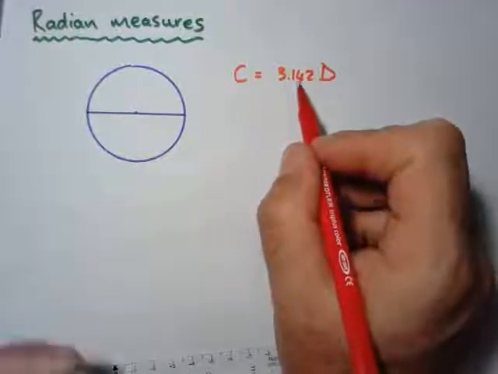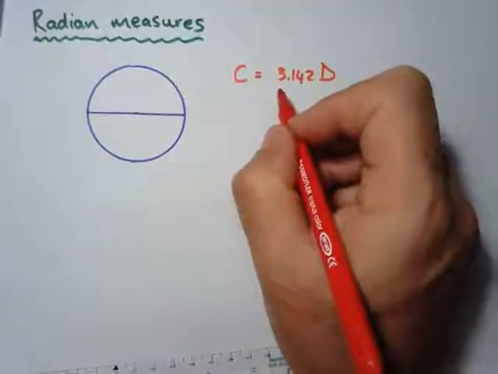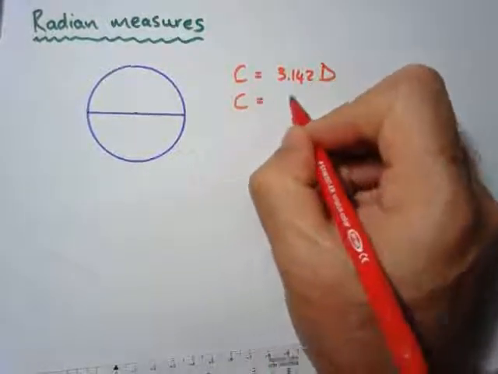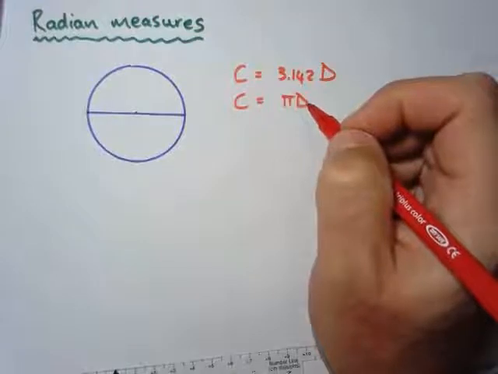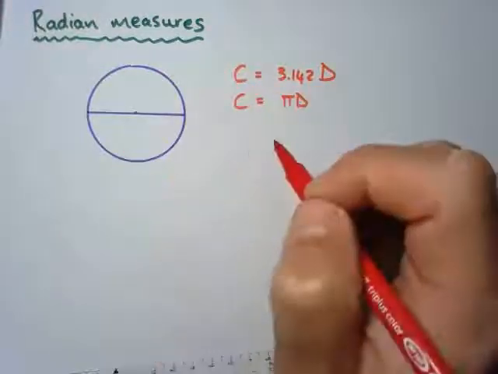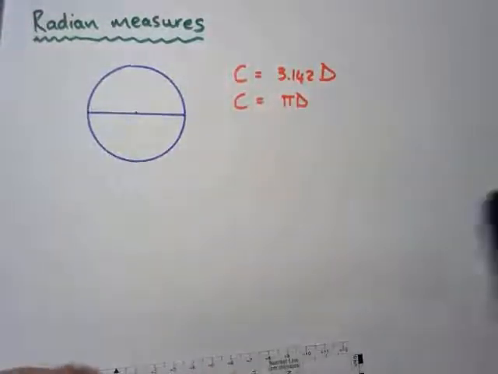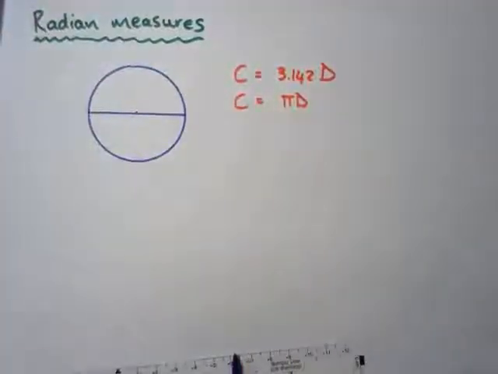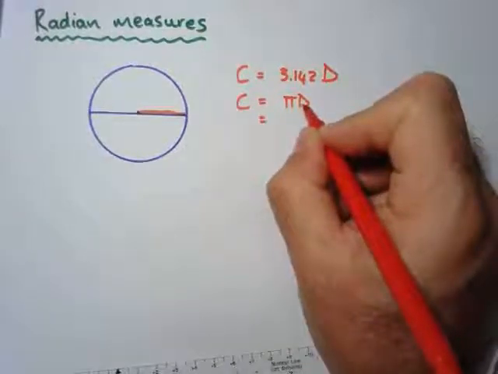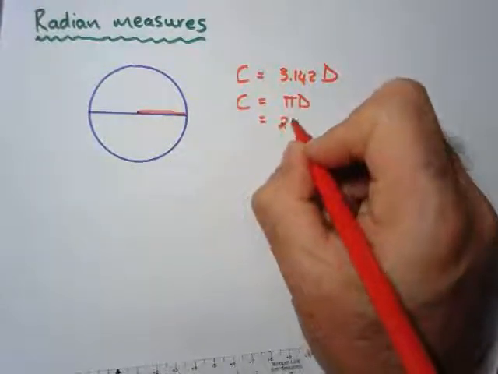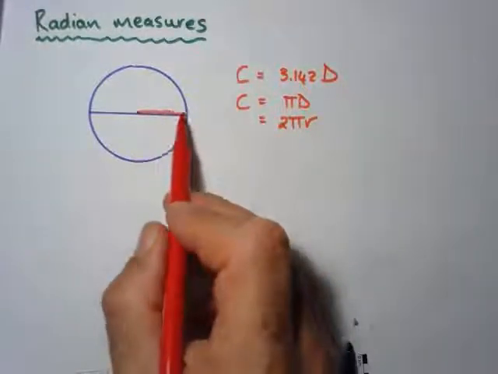Okay, but 3.142 was too hard to work with, so they gave that a name, and that 3.142 was then named pi. So we said that the circumference was pi d. It's just a number, and pi d therefore is the circumference of a circle. What we then said is, if we look at only the radius, which is this part, then the radius will be half the diameter, and therefore the circumference is 2 pi r. Okay, so the circumference is 2 pi r.